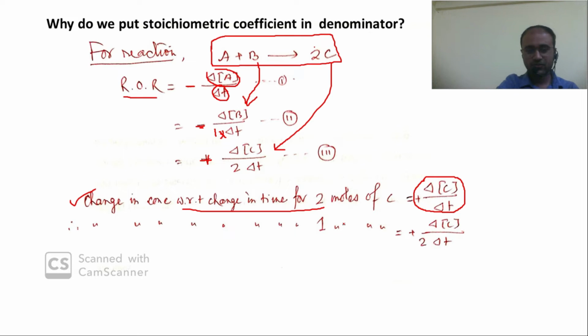That means while expressing the rate of reaction, we express the change in concentration with respect to change in time for 1 mole of that reactant or that product. So the stoichiometry is mandatory to put in the denominator while expressing the rate of reaction. Never forget. If you don't put the stoichiometry, it will become something else. We are coming to that.